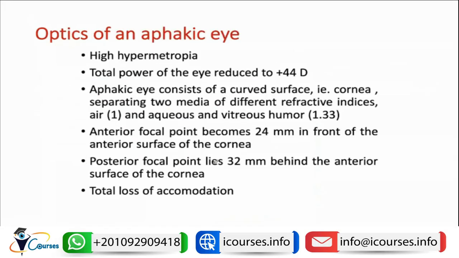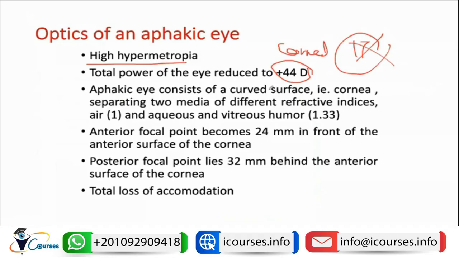What we need to know is the optics of the aphakic eye. We have just mentioned that there will be high hypermetropia. So what else are the characters of the aphakic eye? Apart from the high hypermetropia, the total power of the eye is reduced to plus 44. So there is only the corneal power, while the 17 or 18 diopters of the lens are lost. They are no longer present.